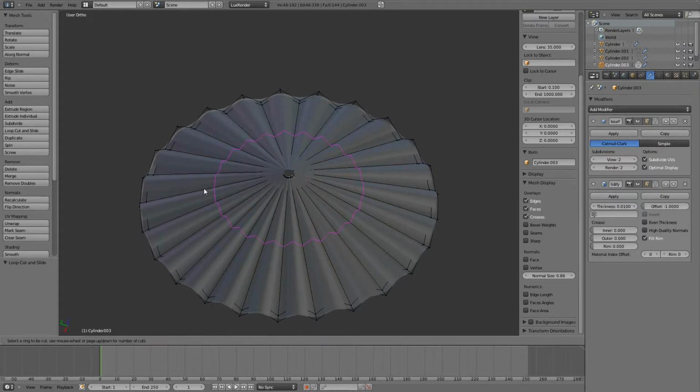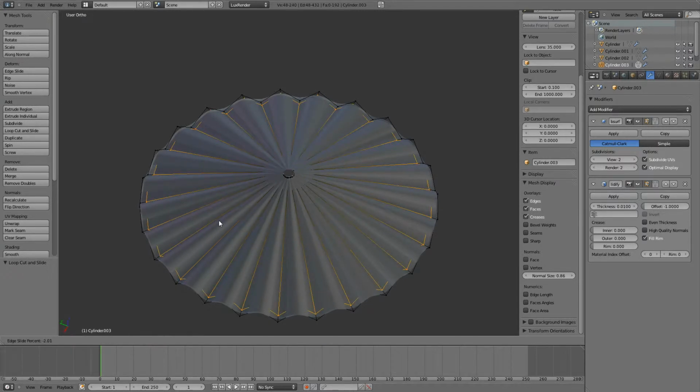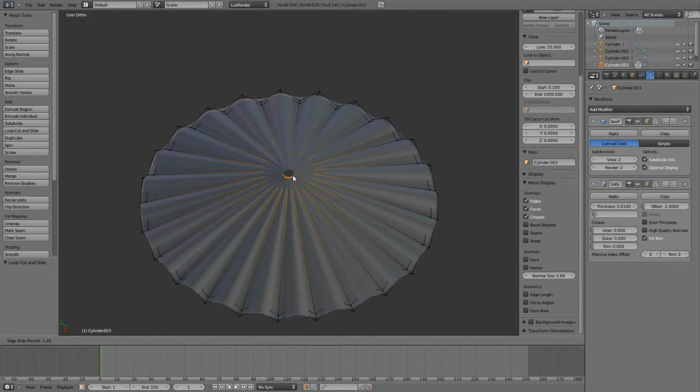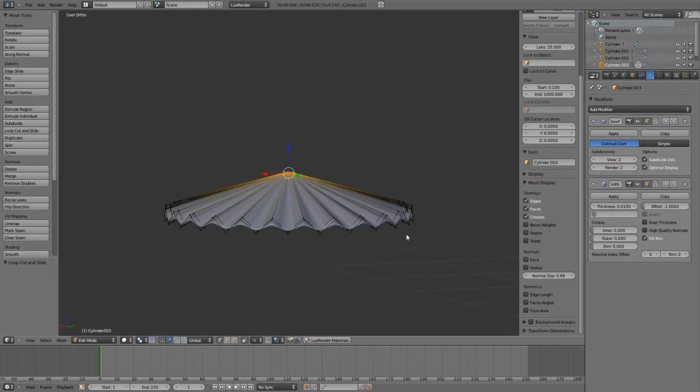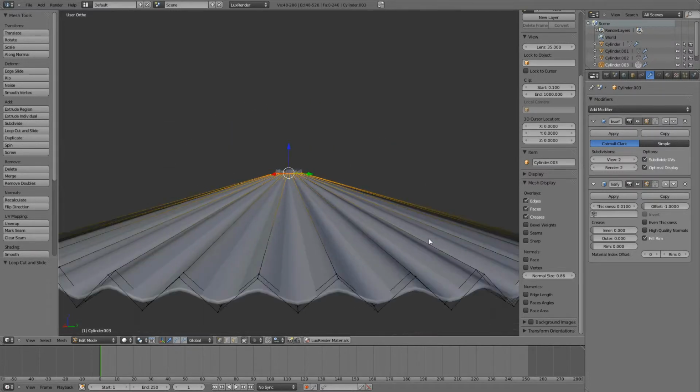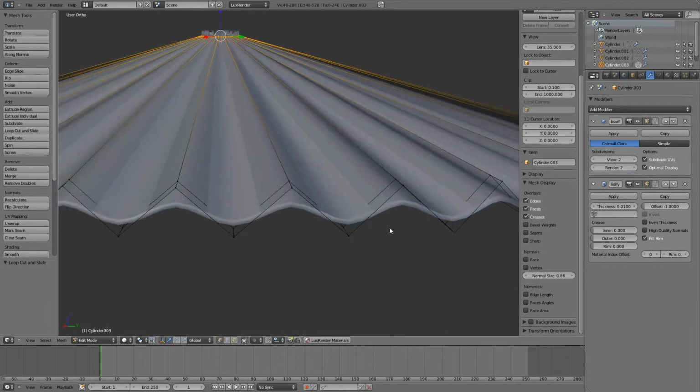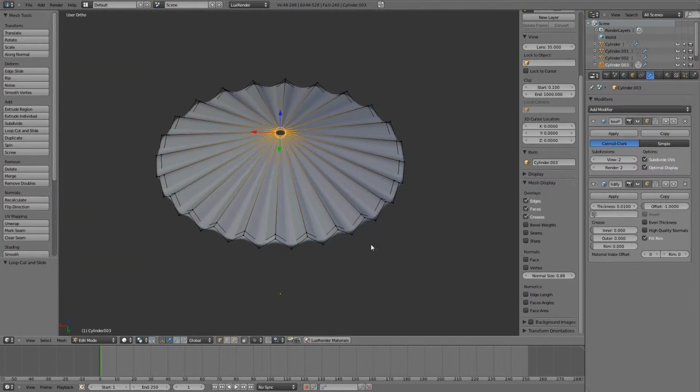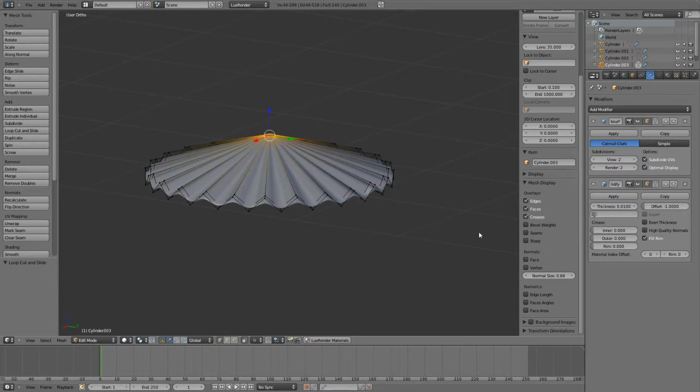And for the inside we'll have to do this also, like so. Okay. Now we have our umbrella, and you can see everything seems to be nice and smooth.